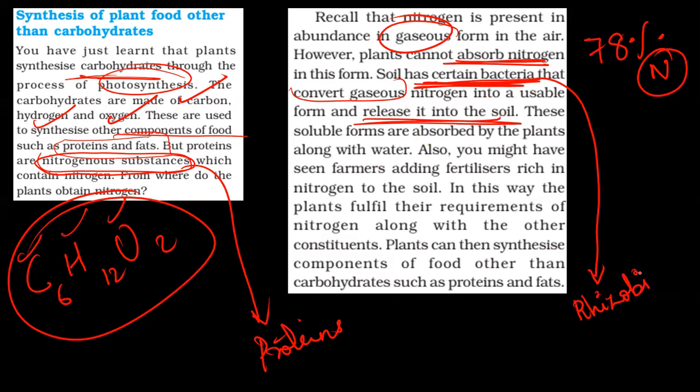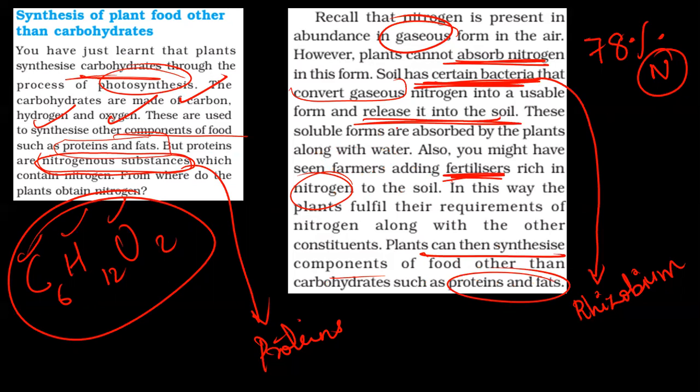Rhizobium bacteria is one such bacteria. We will see how it forms a relationship with the roots and then gives it nitrogen. But there may be other bacteria in other plants. We also have fertilizers rich in nitrogen. When you put them in the soil, it is in a usable form, and so plants will absorb this. So plants can then synthesize other components such as protein and fat. It gets nitrogen also, and it will synthesize proteins as well.